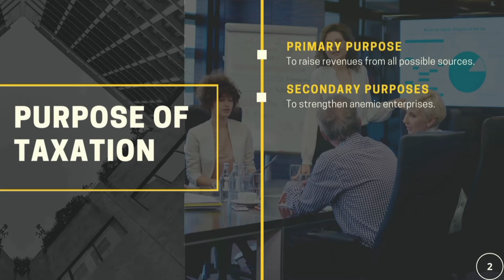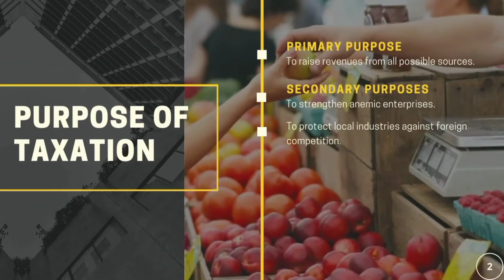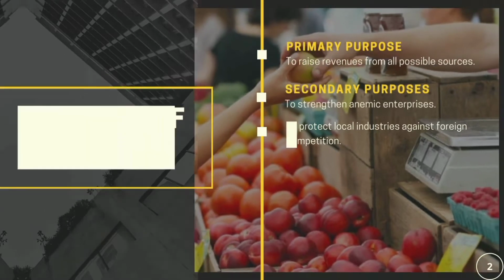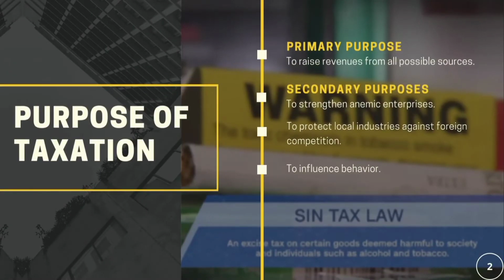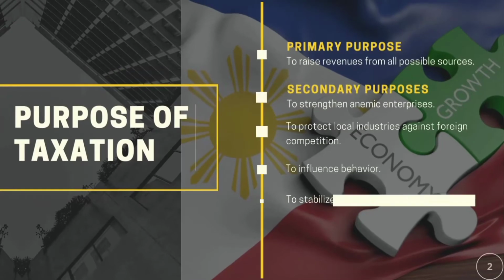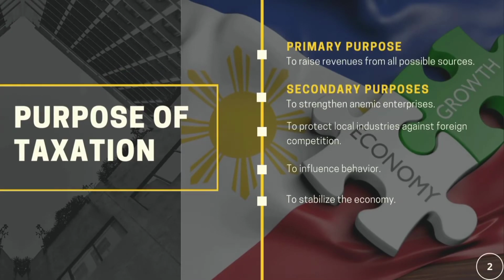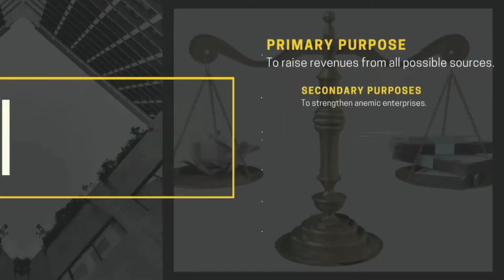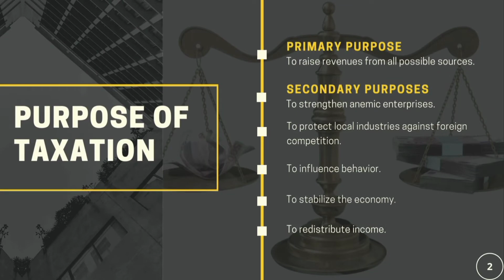The secondary purposes of taxation are to strengthen anemic enterprises by giving tax exemptions, to protect local industries against foreign competition through imposition of high customs duties on imported goods, also to influence behavior, like imposing taxes on alcohol and cigarettes to discourage people from using or buying them. Also to stabilize the economy, like the government uses the raising and lowering of taxes to help stabilize the business cycle. And lastly, to redistribute income, like taxes taken from the wealthy can be used to help the needy.